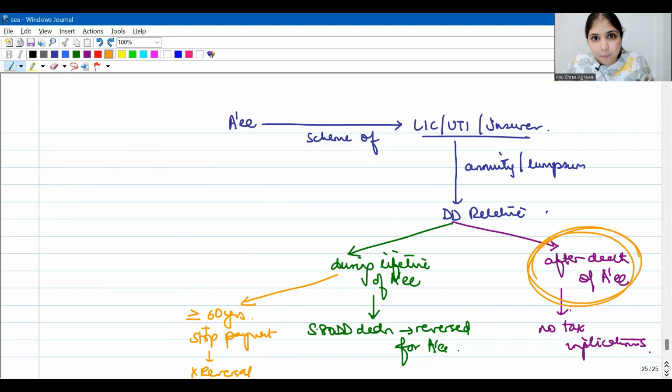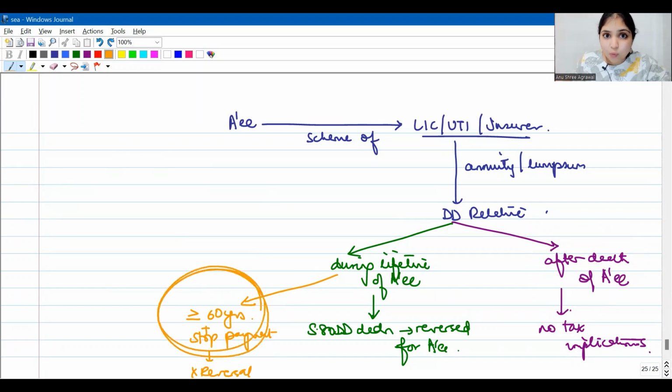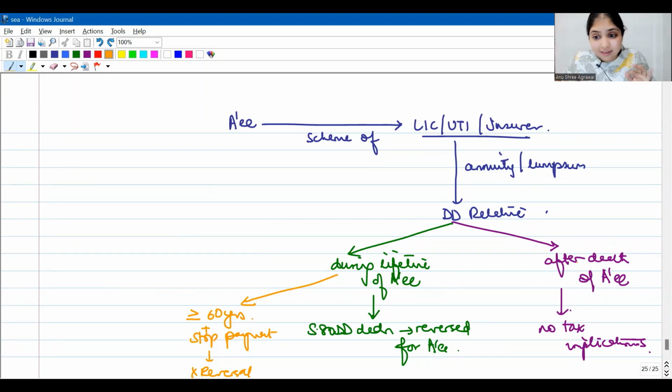Now, not only upon death we are allowing, we are also allowing upon the assessee reaching at least 60 years of age. Right? Even earlier, if the dependent disabled relative was receiving money after the death of the assessee, we said no tax implications. Right? So this was anyways allowed. Now we are also going to allow the dependent disabled relative to receive money after the assessee reaches at least 60 years of age and has stopped making payment. This also we will allow.